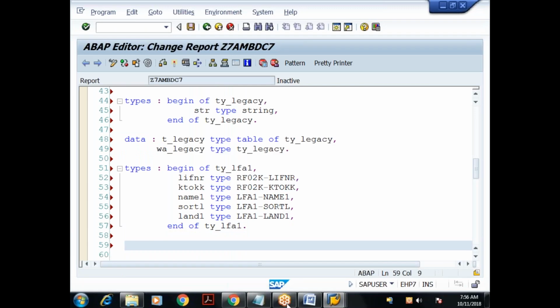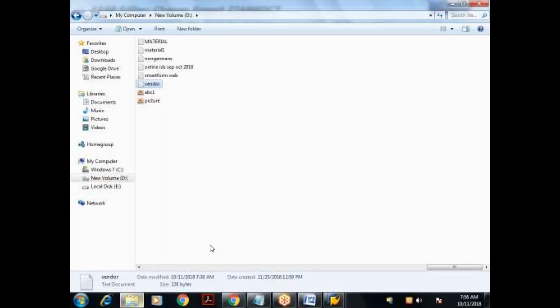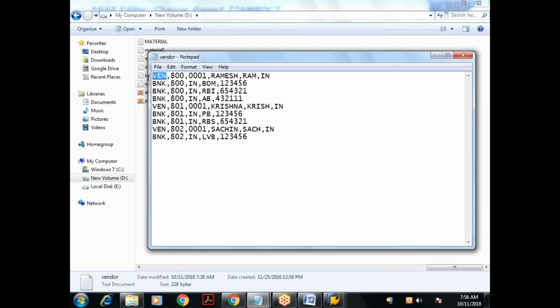So how many fields did I take here? 5 fields. But if you see the file once again, we are having 1, 2, 3, 4, 5, 6. But I am not considering the first field because it is only an identifier. Then in the second line for bank details, we are having 4 fields apart from the identifier. So keep that in mind.